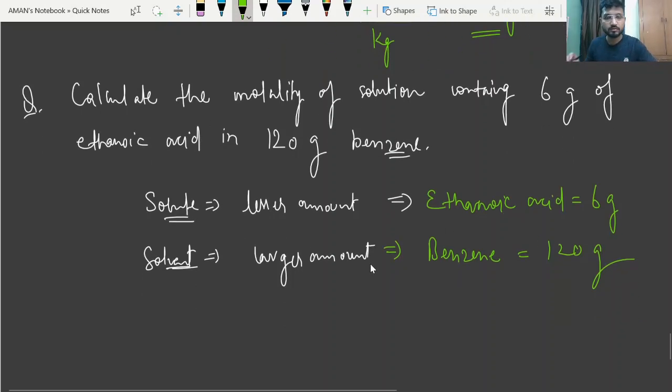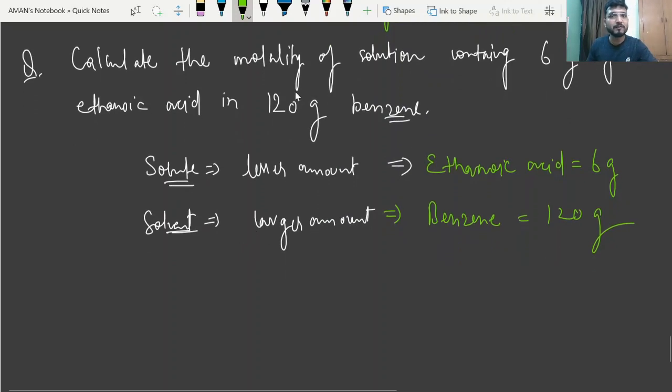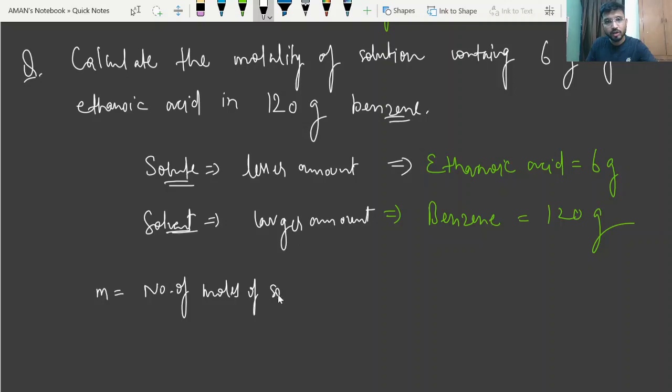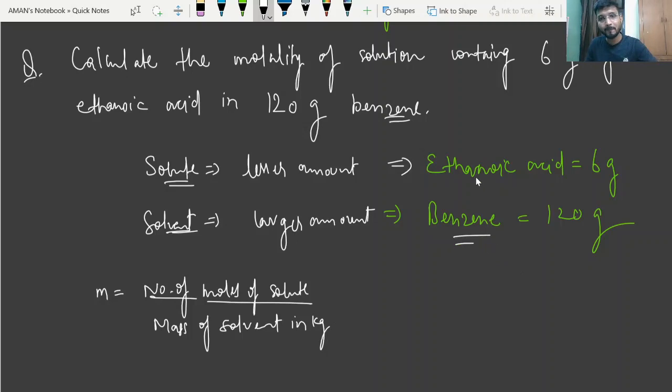So it's clear, right? Now see, we have to calculate molality. So just write down first of all the formula. Small m is equal to number of moles of solute. So in this case, what is solute? Ethanoic acid. And mass of solvent in kg. So what is solvent in this case? Benzene. Okay, so first of all, beta, we have to calculate the moles.